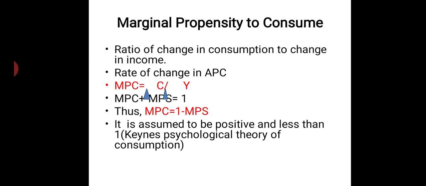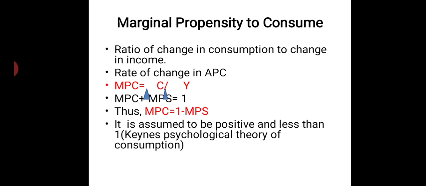Next, let's move over to the next concept, MPC, which is marginal propensity to consume. Earlier we saw that the consumption function is C is equal to A plus BY, where we said that B is MPC. MPC means marginal propensity to consume. So what is marginal propensity to consume? It's the ratio of change in consumption to change in income.